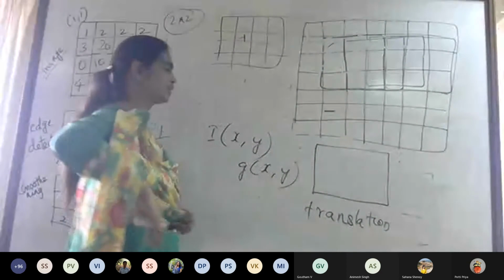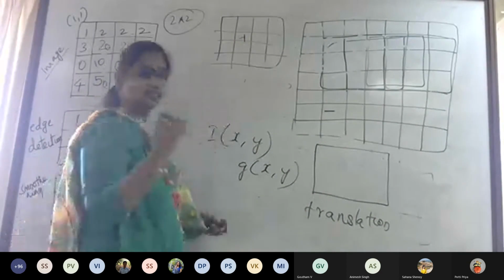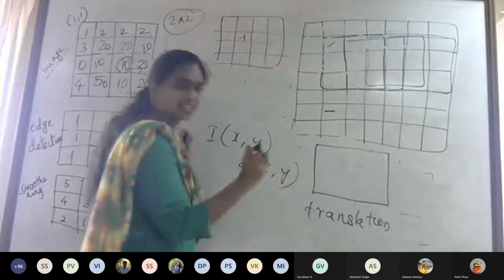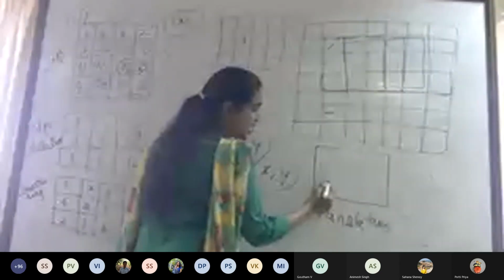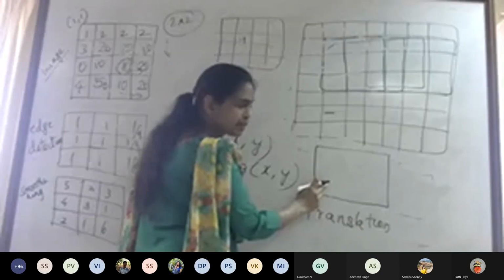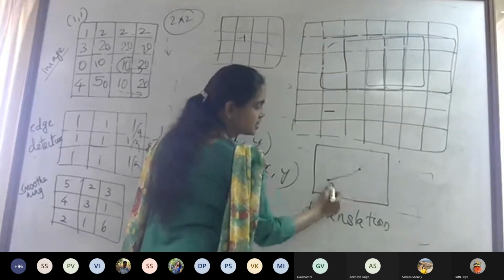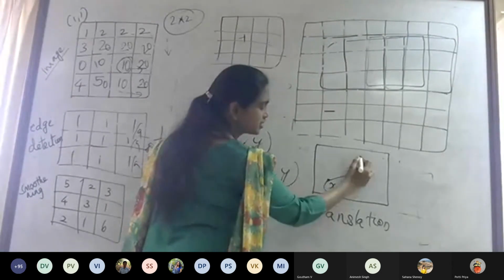Kindly excuse me for taking additional minutes only today. So when I perform translation, assume I have a pixel x comma y. I'm translating it to another location, say x dash y dash.